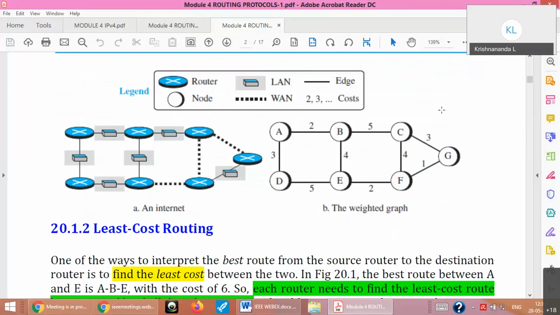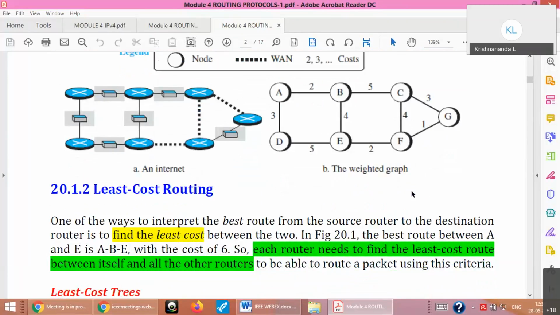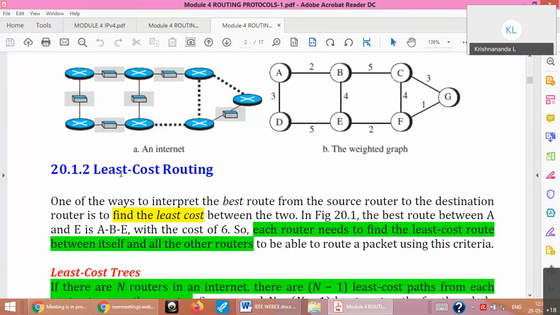As we all know, today's internet has millions of nodes and millions of routers, so this will be a too simple thing to analyze. Same thing you will be implementing in the lab also, similar to this only. So what is our basic idea in any routing, which is generally called least cost routing. In your book, they are using this word, so I am using that word, least cost. Again, please don't take it literally in the English sense. Cost doesn't mean that it is only cost. It can be distance, delay, hop count, bandwidth, throughput, reliability. It can be anything, whatever we choose.